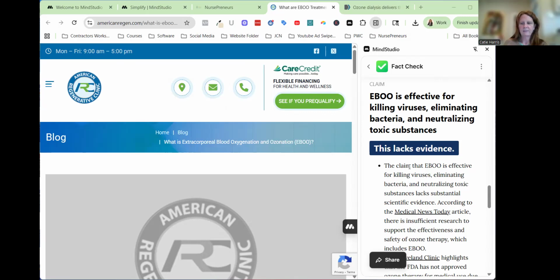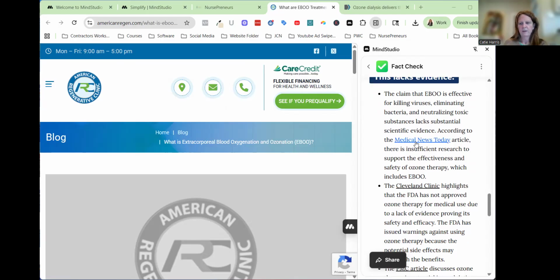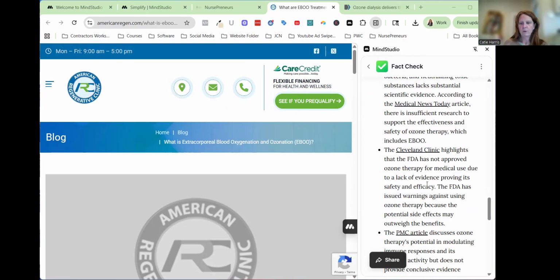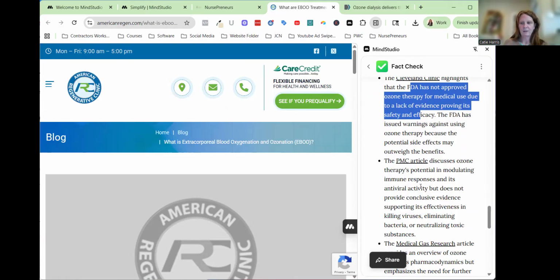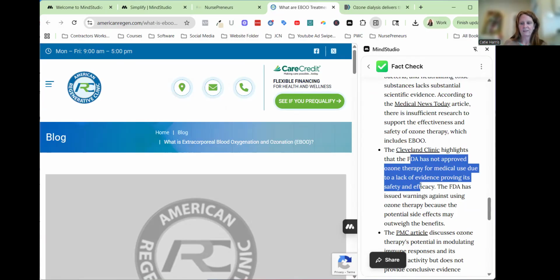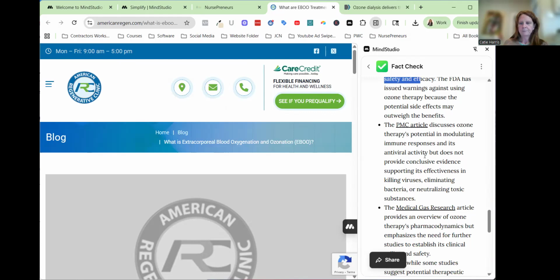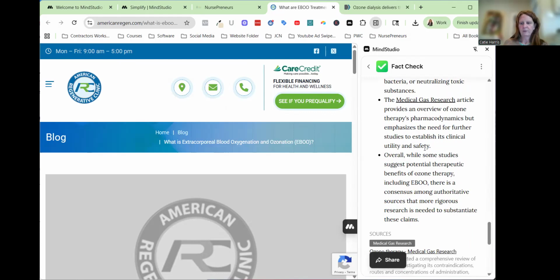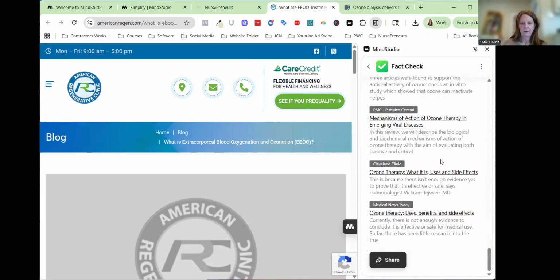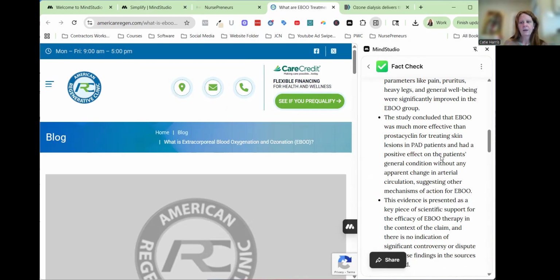This is saying it lacks evidence, and it explains why it's saying that there's insufficient evidence, and you might disagree with this fact check too. But this is helping you to think through what you need. It's not FDA approved. The FDA actually sees ozone as a toxic gas, which is ridiculous. So you do have to be careful with this kind of stuff, because just because it's not FDA approved doesn't mean that there's not other research and clinical studies out there that show efficacy. And then it just gives you other articles. And then down here, that's it. It went through, those are the 2 main claims of this article, and that was it.